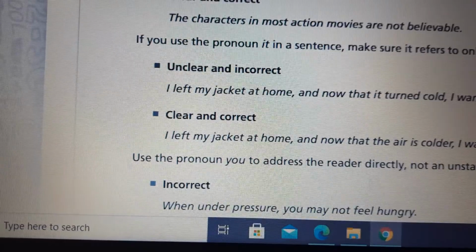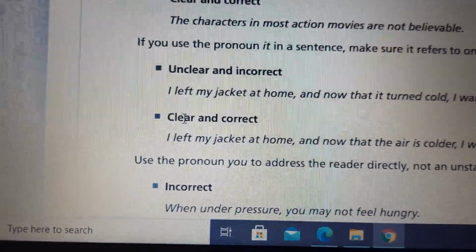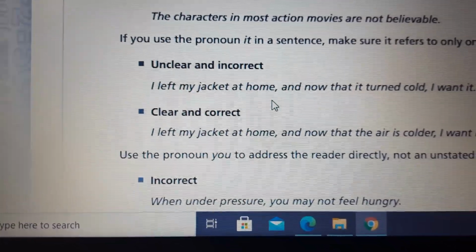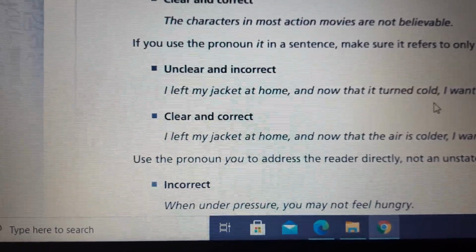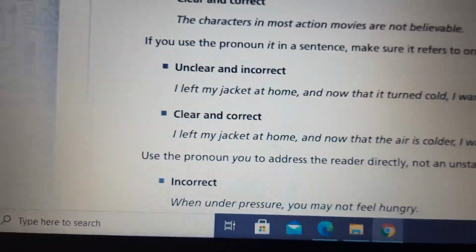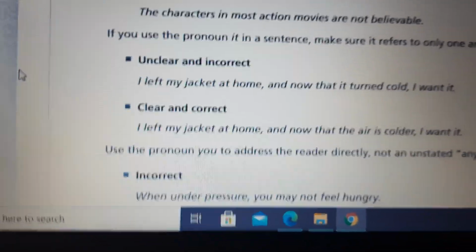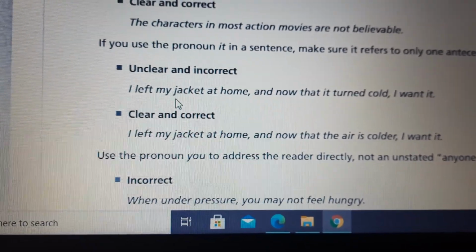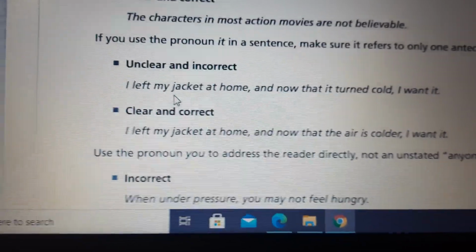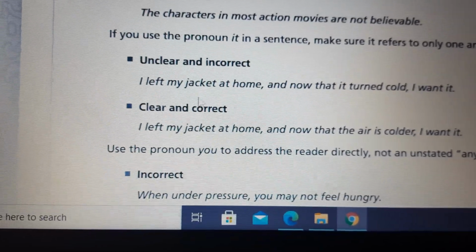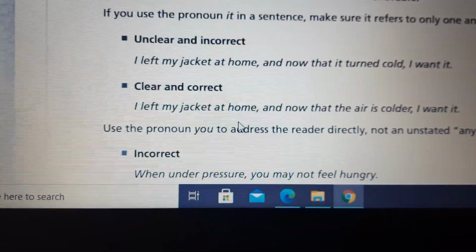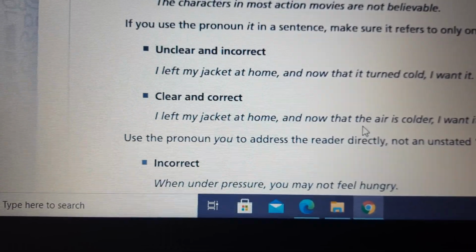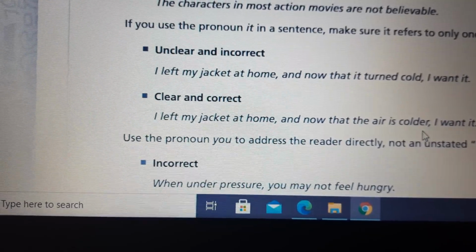one antecedent. We have the unclear and incorrect one. I left my jacket at home and now that it turned cold, I want it. Again, I always say that you have to look at the first one and find the mistakes by yourself. Let's see the second one, the clear and correct one. I left my jacket at home, and now that the air is colder, I want it.